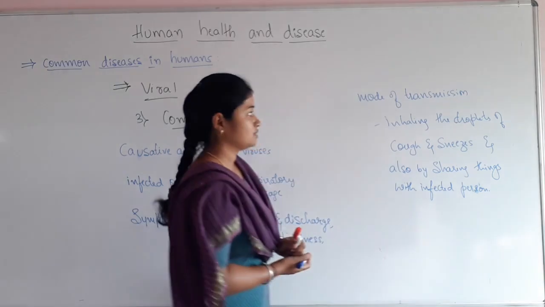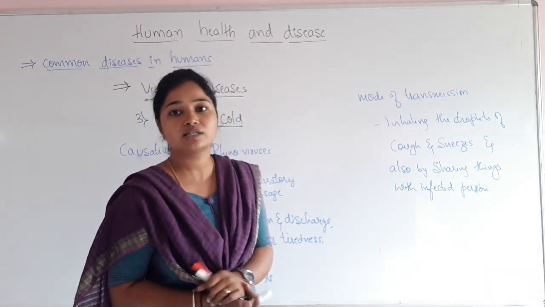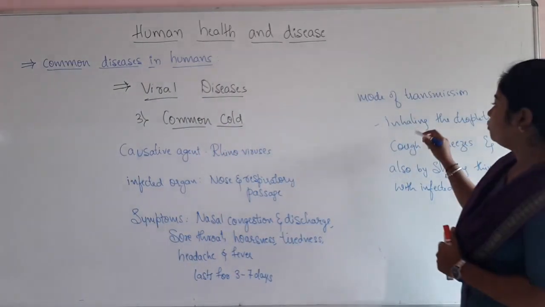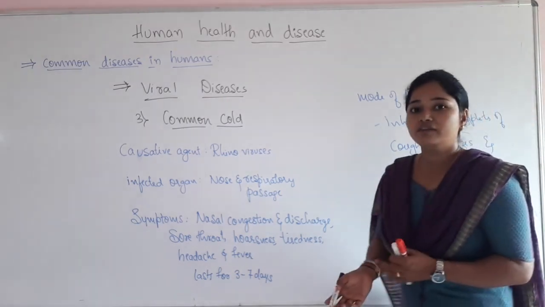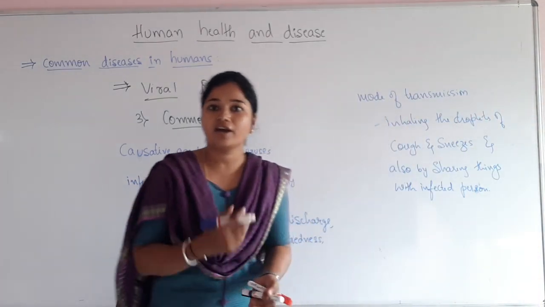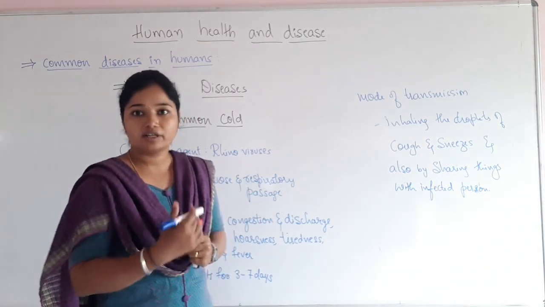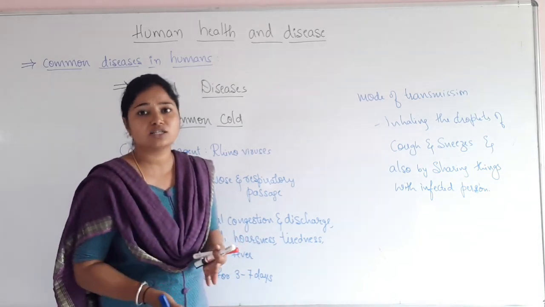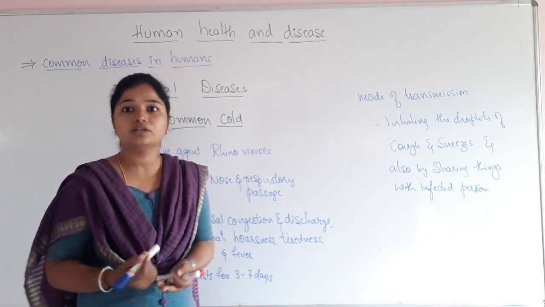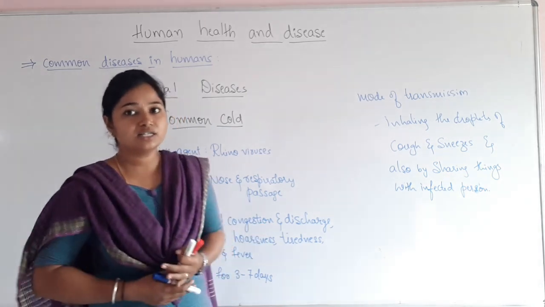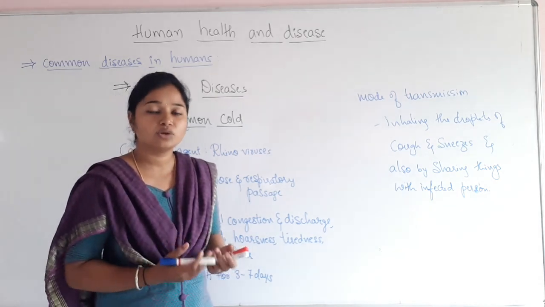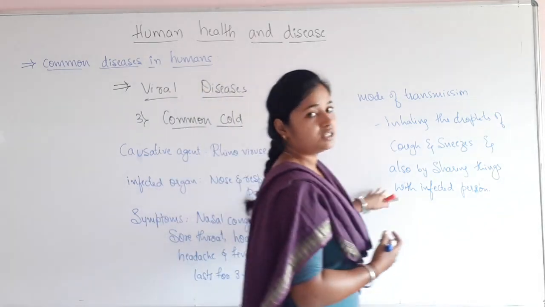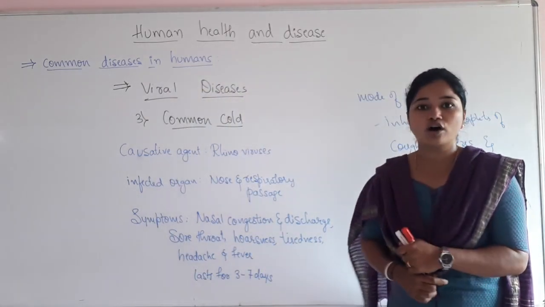So then what is the mode of transmission? The mode of transmission for pneumonia as well as the common cold is a little bit similar, that is by inhaling the droplets. Here, both the cough and the sneezes, right? Whenever we inhale the droplets of the cough and sneezes of the infected person, then we also get infected. Not only that, even by sharing our utensils, glasses, or things such as a book, pen, computer or any other devices with the infected person, obviously these viruses are going to get passed along with the things that we share. So by sharing things with the infected person, we also get infected by the common cold or the rhinovirus, right?